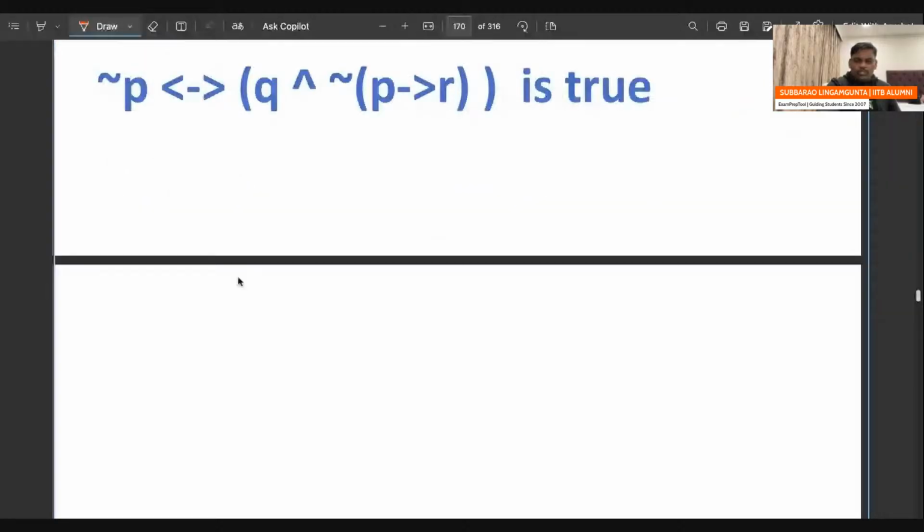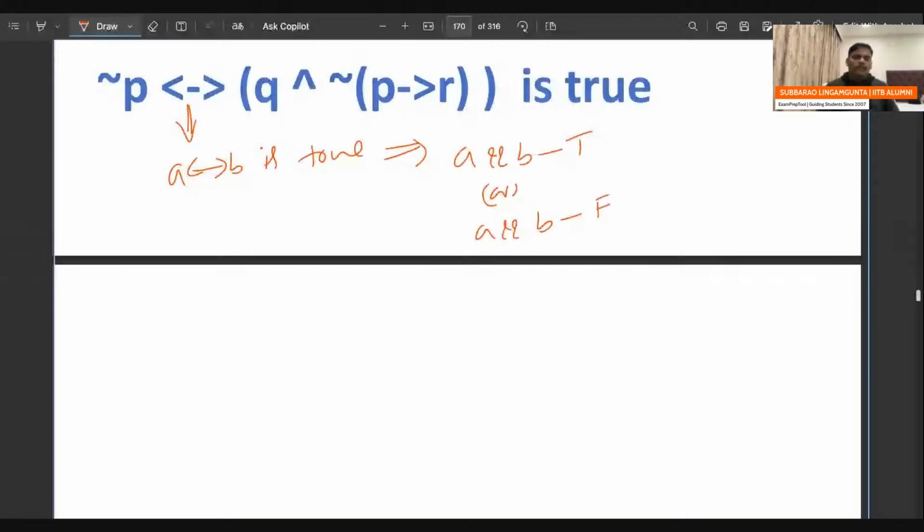Everyone knows double implies, right? Let me write A double implies B. This is going to be true in two cases: A and B both true, or A and B both false. If A and B both are true, then it is true. If A and B both are false, then also true.